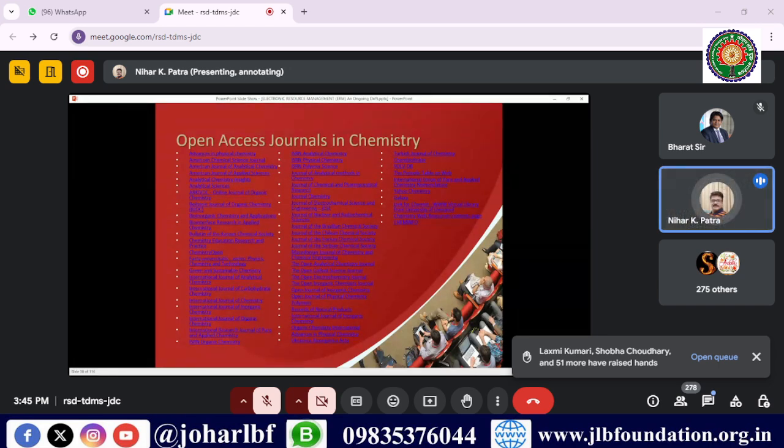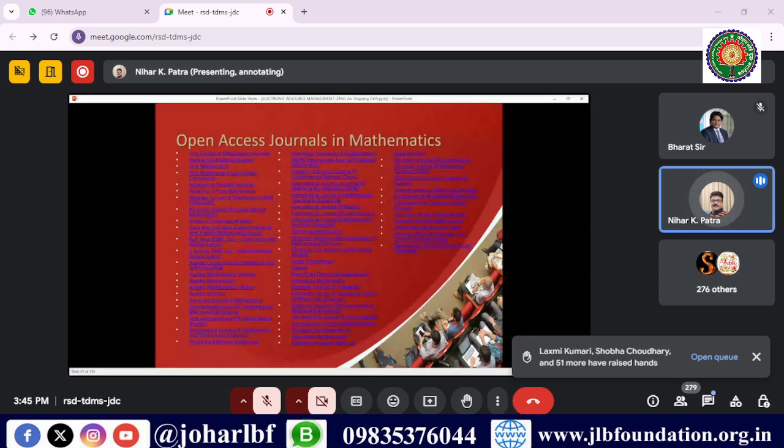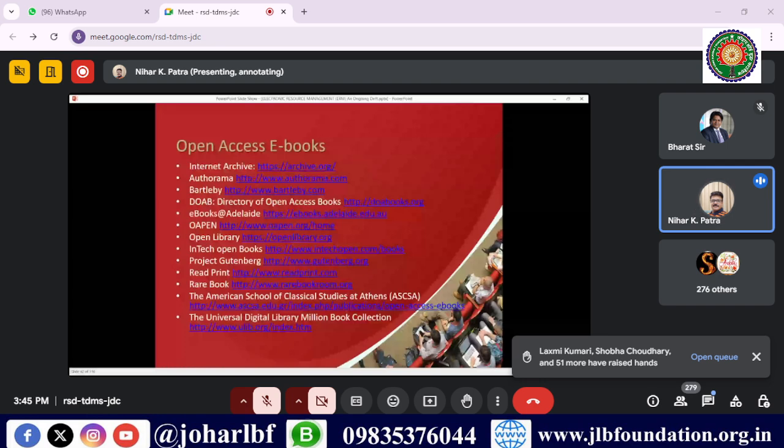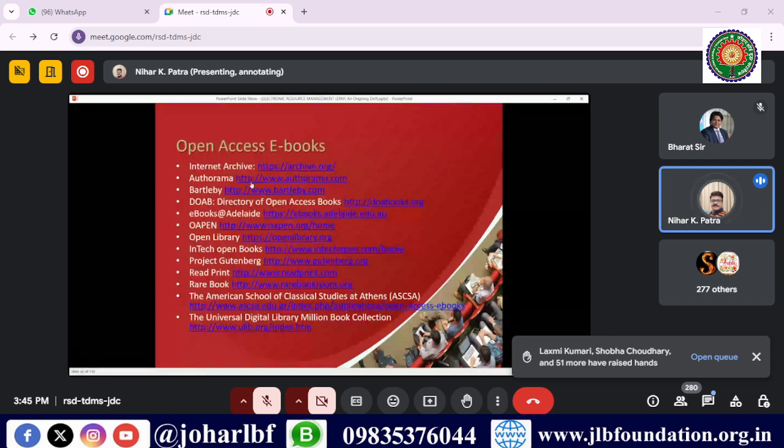Chemistry also we have listed. This we have extracted from different directories and listed here. Open access journals in biological science, computer science, mathematical science, open access ebooks. As I told, these are the sites, these Internet Archives. In the Internet Archives, you will get a lot of old ebooks, rare ebooks. Those books we will not get anywhere else. From here, you will get those books from these archives, this database.